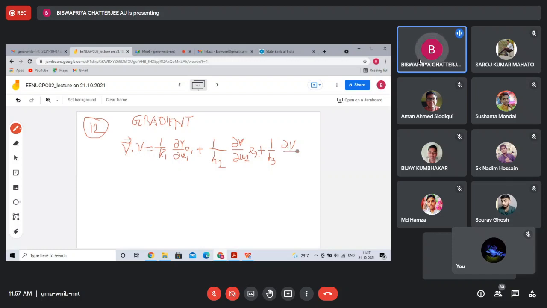This is the generalized expression for gradient in any coordinate system. In any coordinate system. Okay. What is that expression saying? First of all, what is this? Del. It is called the grad operator.